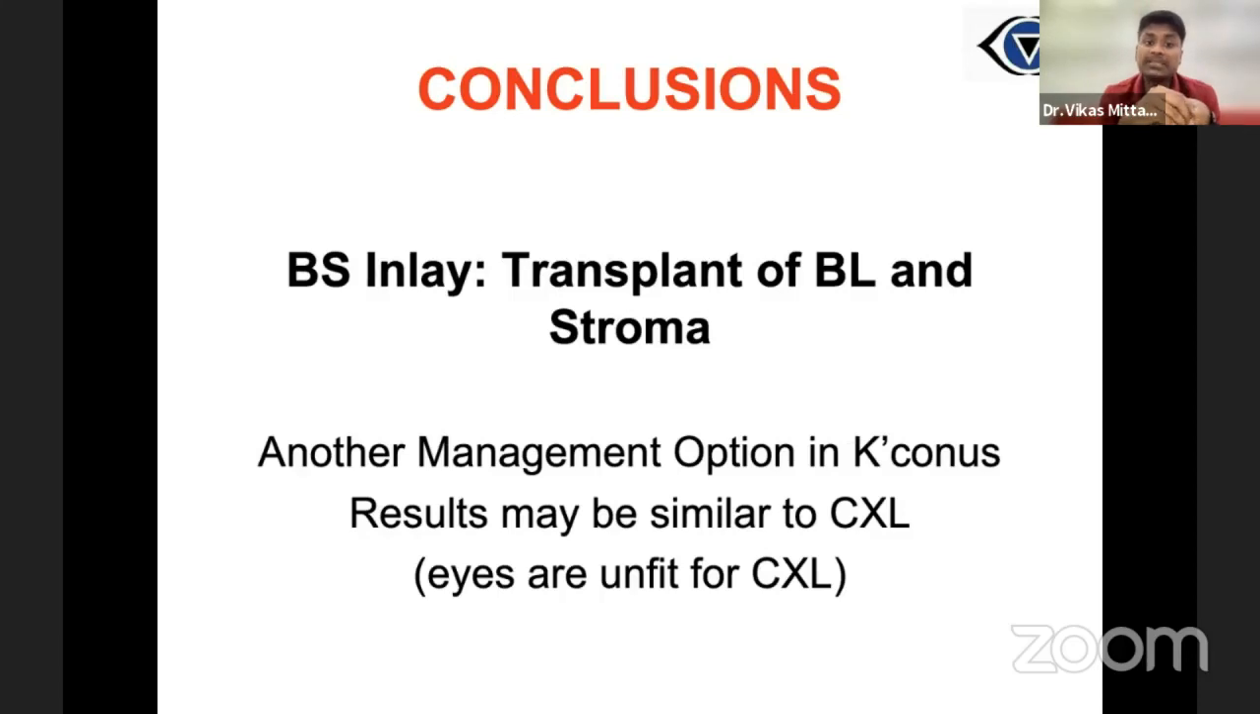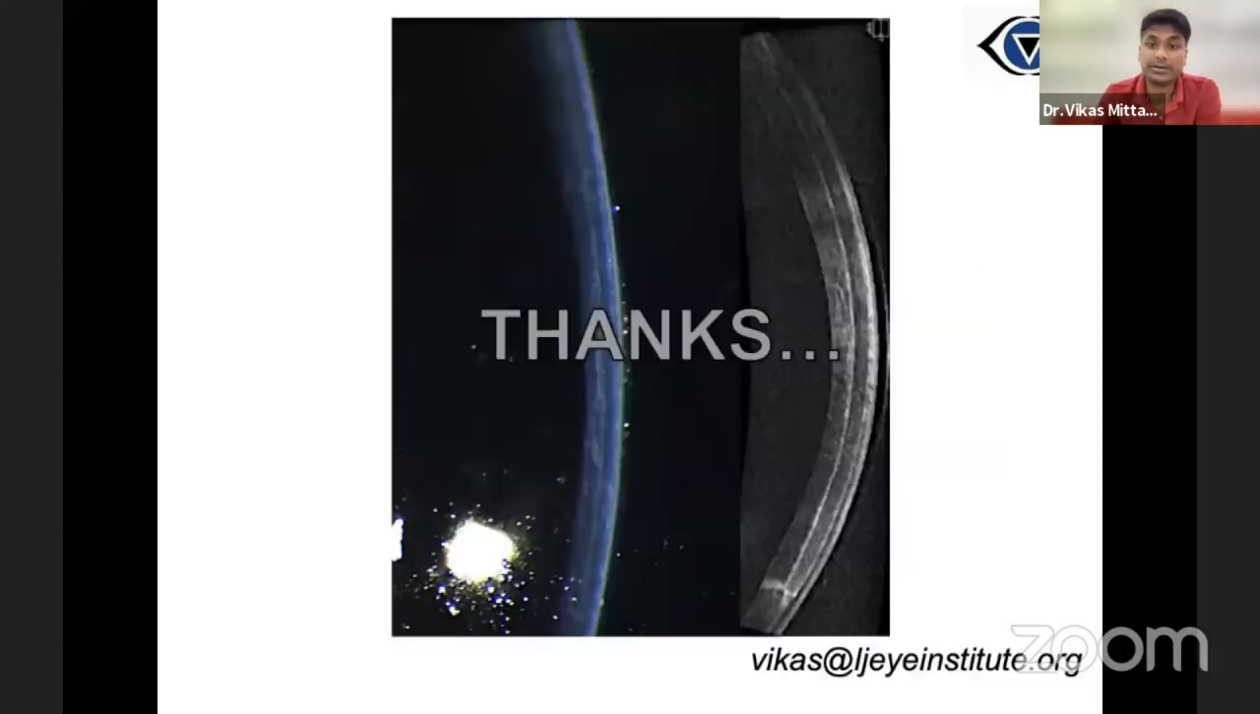So overall, this is another management option for keratoconus for corneal surgeons. The results may be similar to CXL, and we can always ensure that the visual rehabilitation is done with a future laser treatment. Thank you so much.